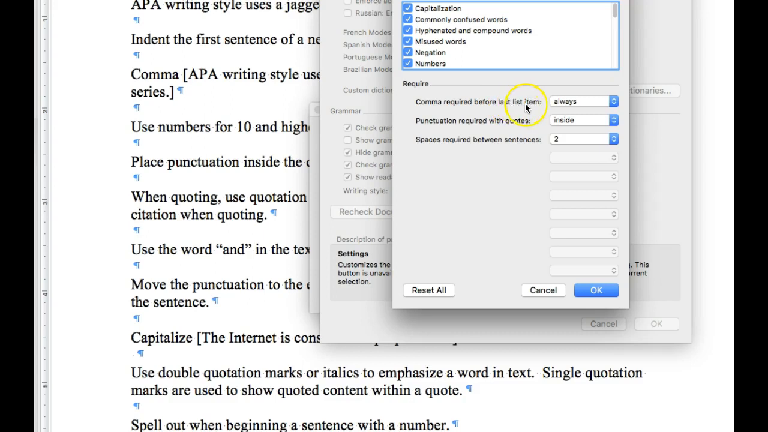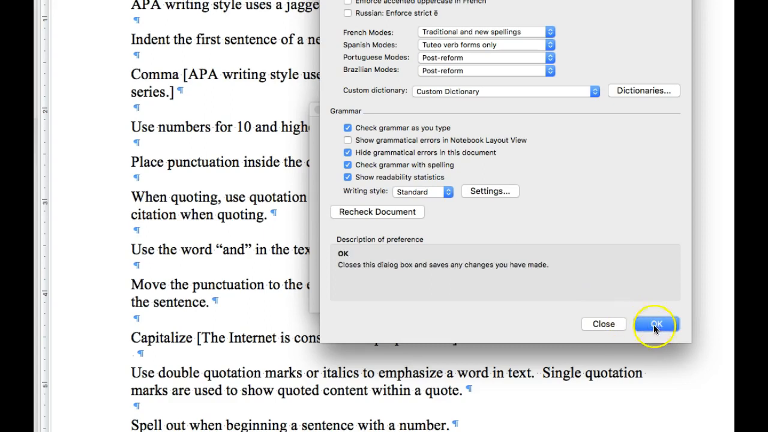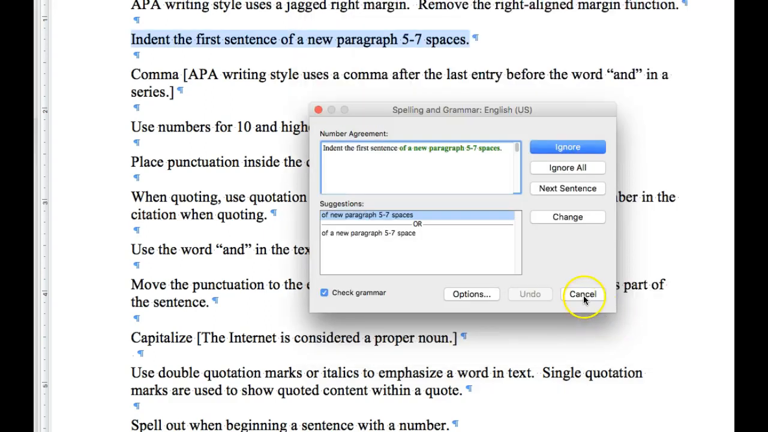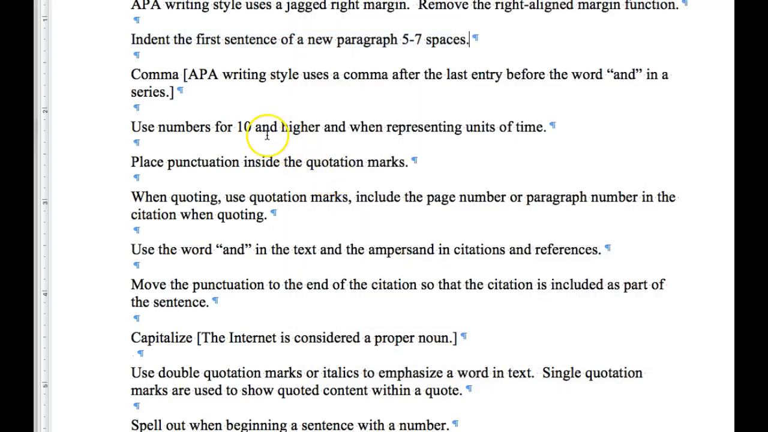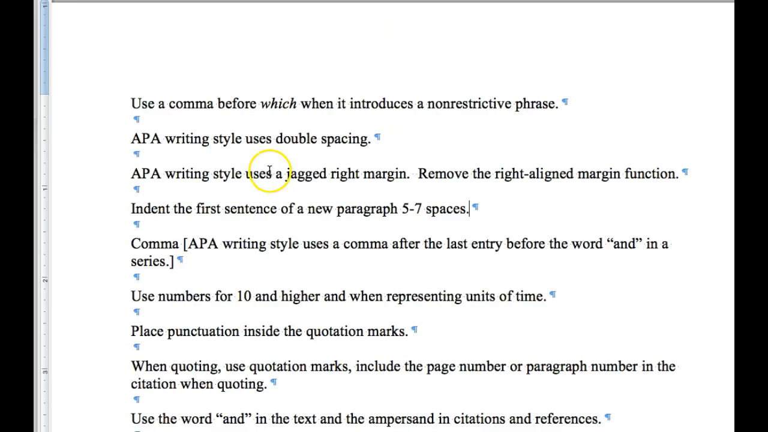Comma required before last item, yes, always. In other words, always, never, or don't check, always. Punctuation required with quotes inside, spaces between sentences too. Then click OK, click OK. And now your spell check is set up to help you edit for some of this, which can be pretty handy because it gets hard to see when you've been working on the same paper for a long time.